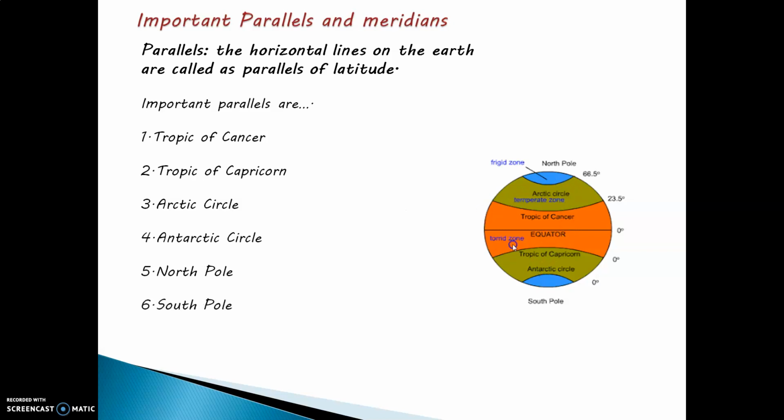This is how it looks like. This is the equator, Tropic of Cancer, Arctic Circle, North Pole. Similarly, Tropic of Capricorn, Antarctic Circle and South Pole. These are 7 important parallels on the earth. Parallels, why? Because these lines do not intersect or meet each other. Therefore, they are called parallels of latitudes.